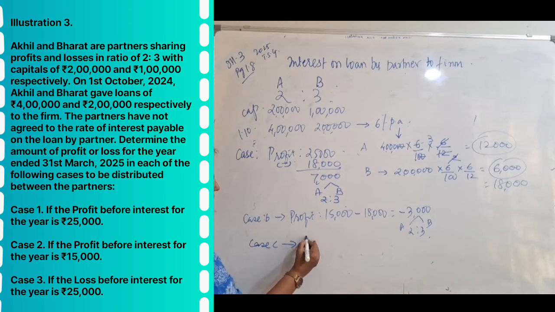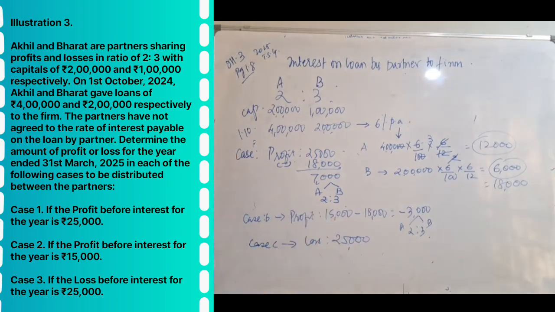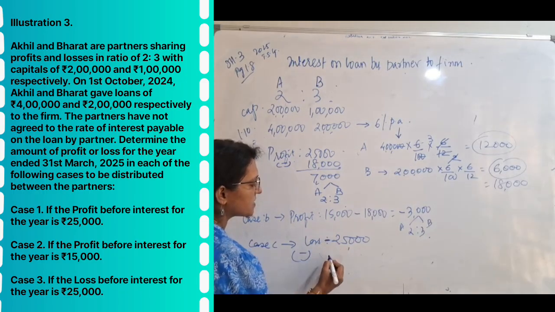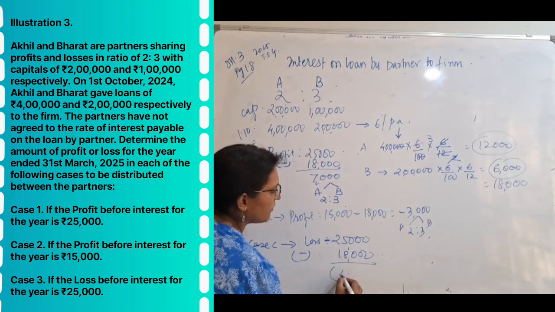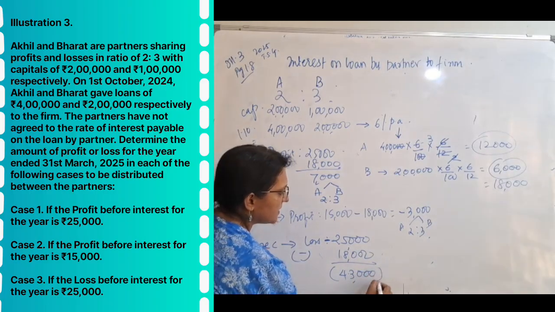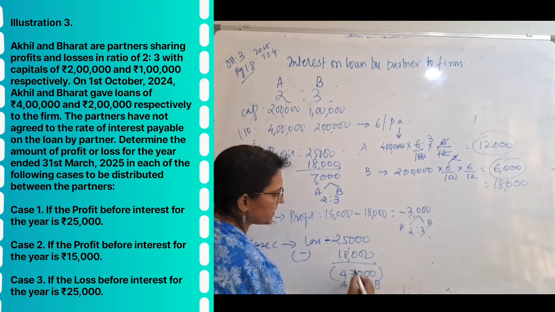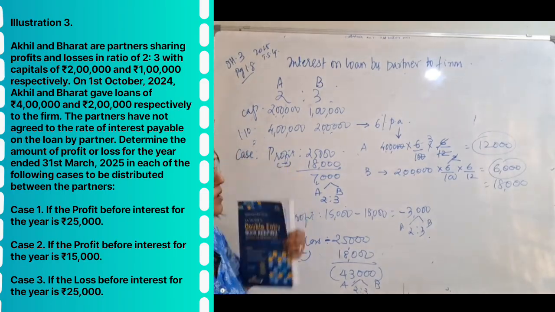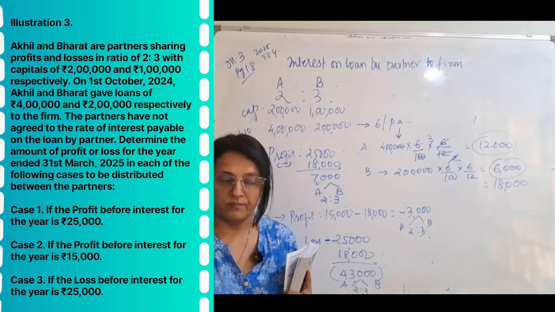Case C, where there is a loss of 25,000. Already there is a loss of 25,000, already negative. On top of that, again you have to put the expenses. This is already minus. Again there is expenses of 18,000. So total loss is 43,000. This loss again will be borne by Akhil and Bharat in the ratio of 2:3. Simple questions. Next one we are going to do is loan to a partner by the firm.